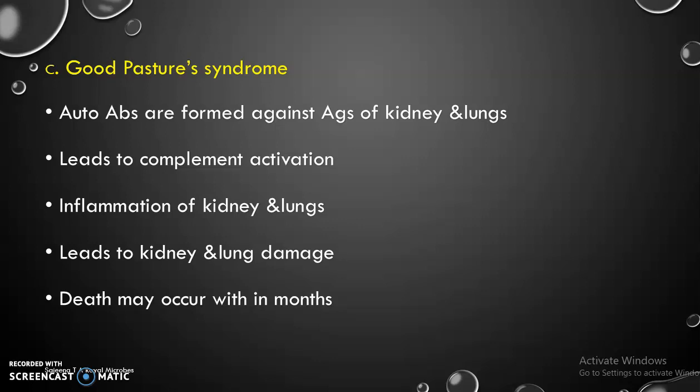Goodpasture syndrome. Autoantibodies are formed against the antigens of kidney and lungs. Here, complement-mediated lysis is occurring. Inflammation of kidney and lungs leading to damage and death occurs within months.